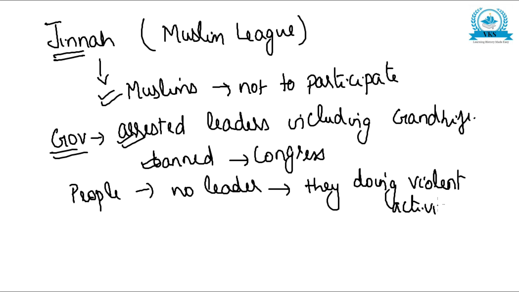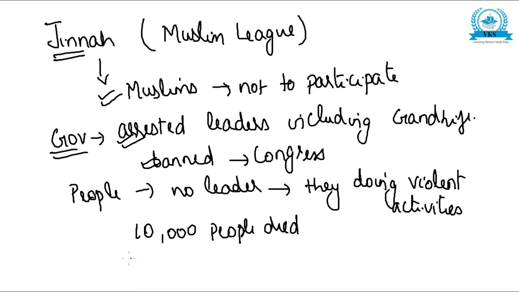In this situation, more than 10,000 people died, mainly in military firing and fights with the British.